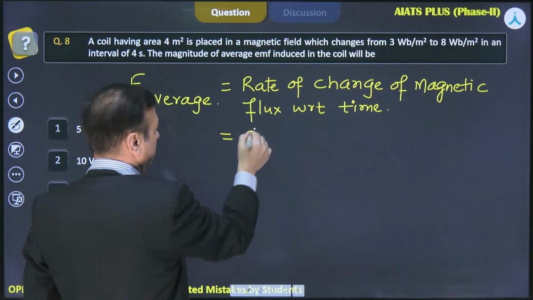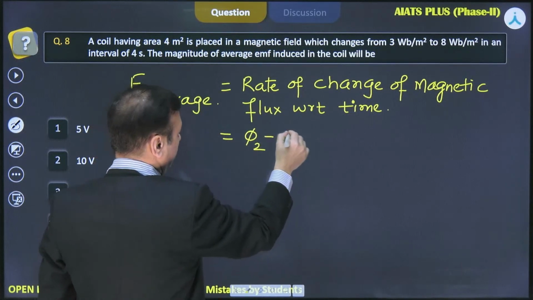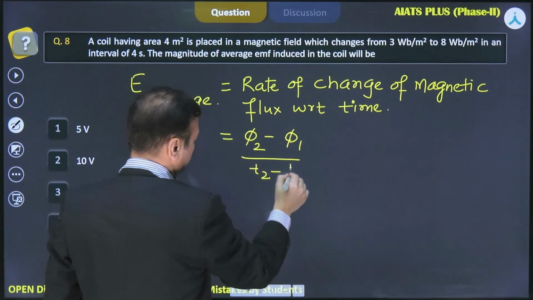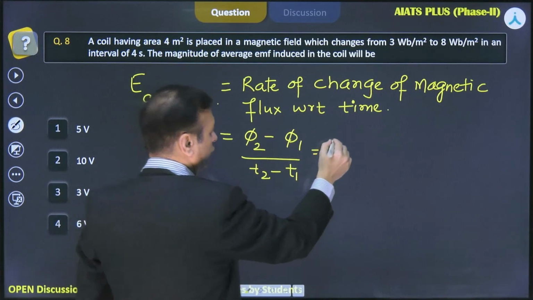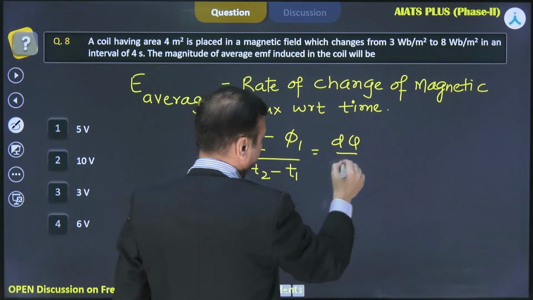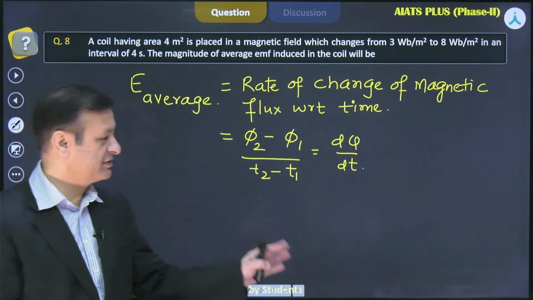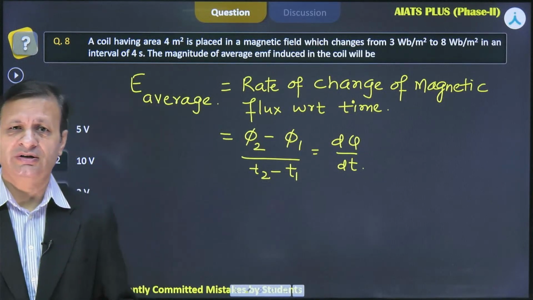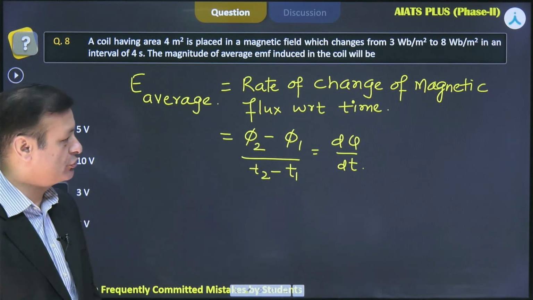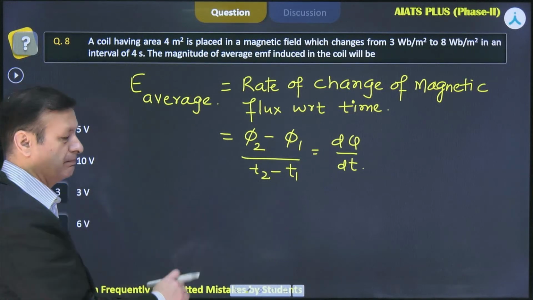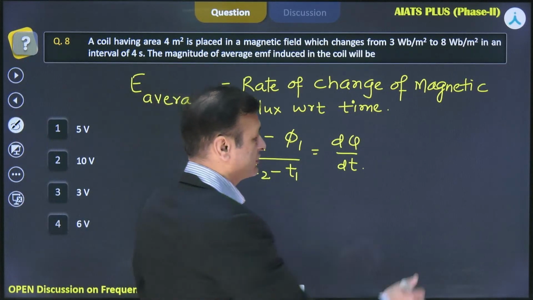For the average one, we say total change in flux over total change in time, which we can write as d phi by dt. So this is the basic expression for average induced EMF, that is rate of change of flux with respect to time. Now there is an interesting concept.